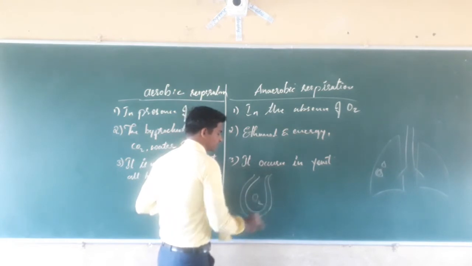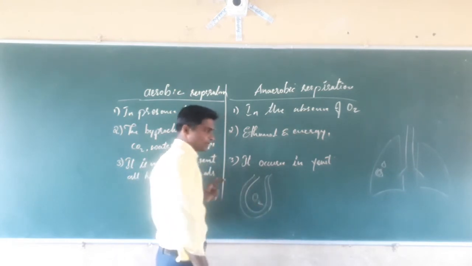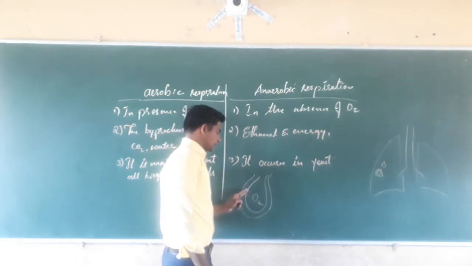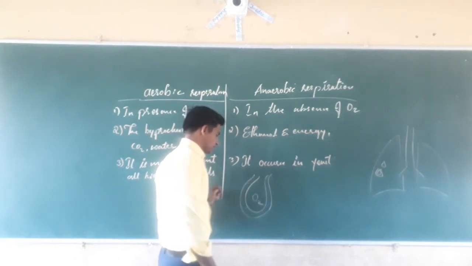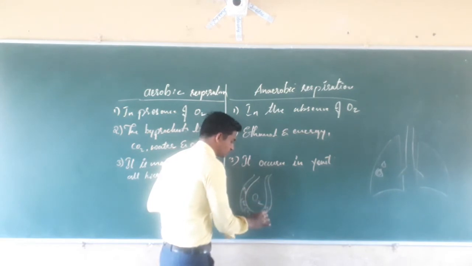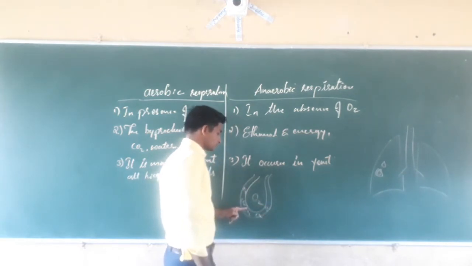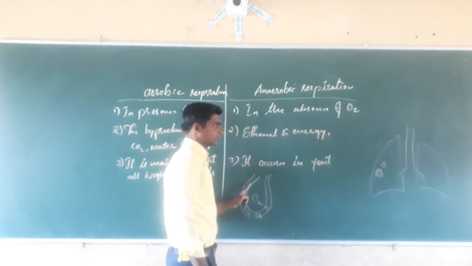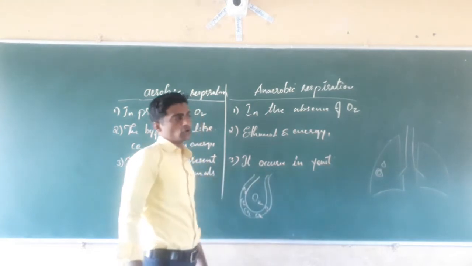Whatever we are taking in, the oxygen fills the alveoli, and in between them is a double layer, sac-like structure. In the double-layer membrane, the blood circulates. While pumping, the blood contains carbon dioxide. Carbon dioxide rich blood comes in. These alveoli are connected to the blood vessels. Then carbon dioxide diffuses out, and oxygen diffuses into the blood, which connects to the blood vessels and goes to the heart for pumping.